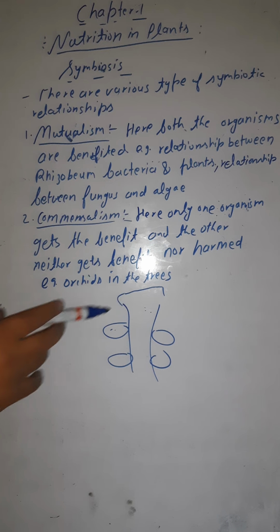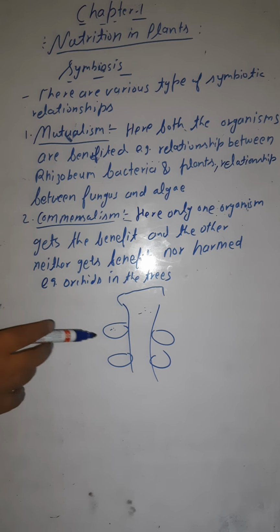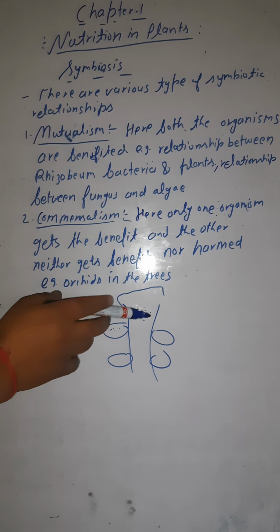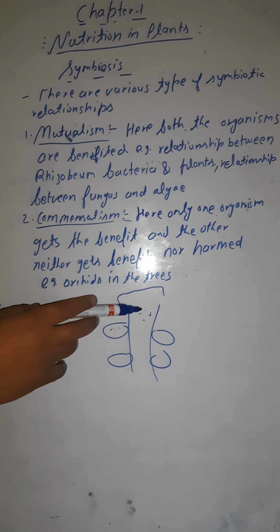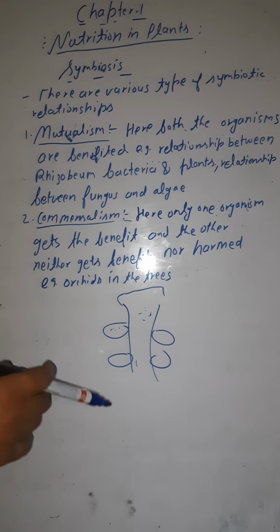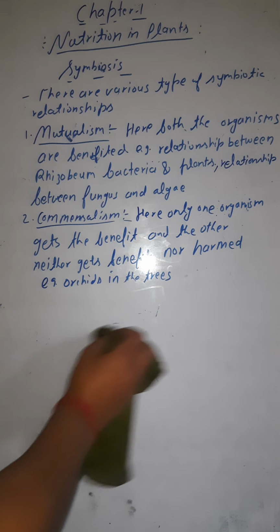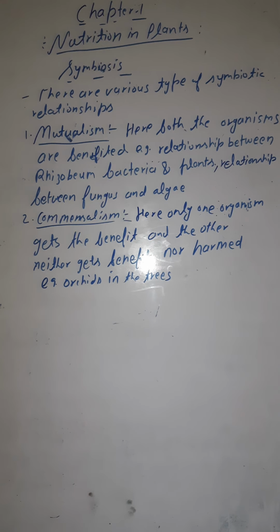But it is not getting any benefit, and it is not being harmed. It has no harm there. It will not say, yes, you are harming me. This means the plants are not being harmed in this case. So this type of relationship comes under commensalism. This was the second type of relationship.